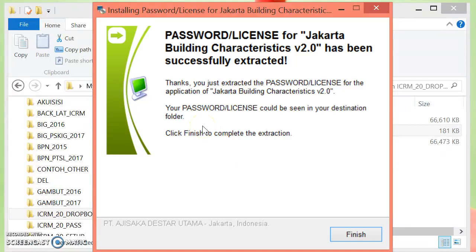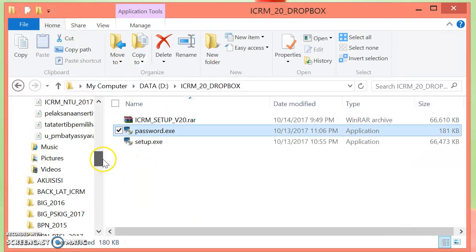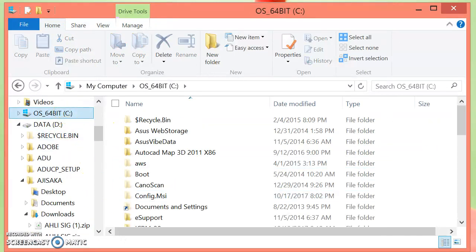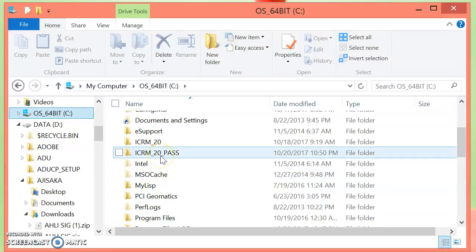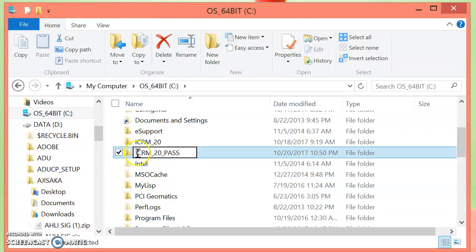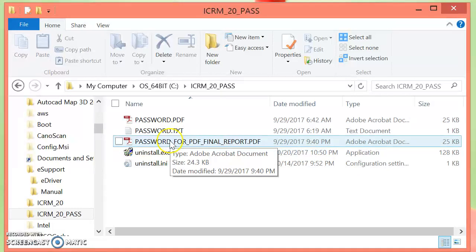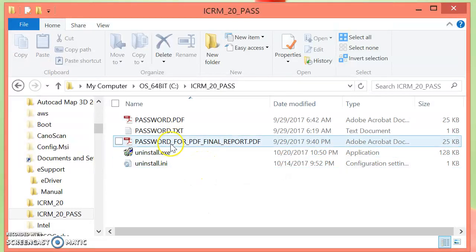Well, the installer already installed the password, and the result is stored in the directory C. This one. Then this is the password extracted by the password installer.